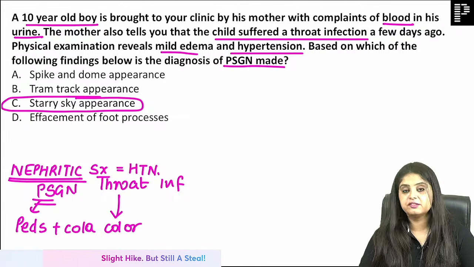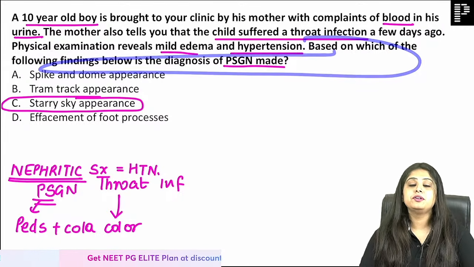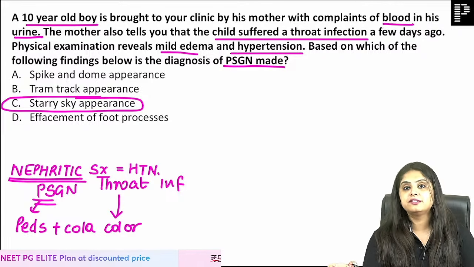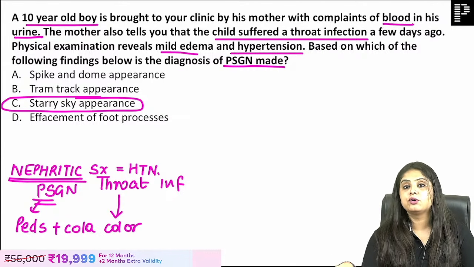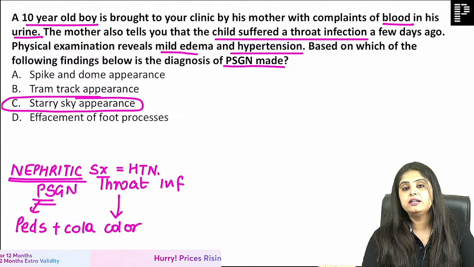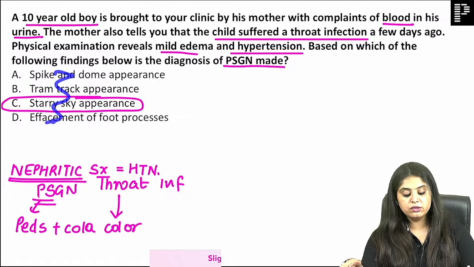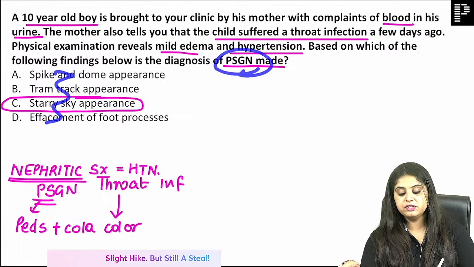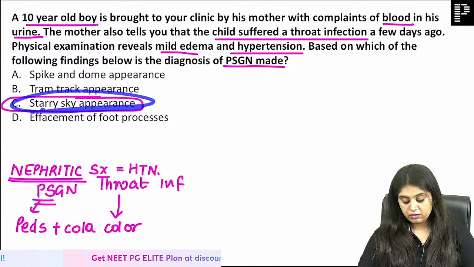Starry sky appearance. That is what happens in the exam. Reading the last line is very important, but sometimes you will not even get the answer in the last line. It's not a 100% foolproof technique कि हो जाएगा इससे solve. So you have to read, and if you get the hint, very good. If you don't get a hint, you have to spend only 2-3 seconds. Jaldi, okay, something patho written over here, PSGN written. Let me start off. So someone said starry sky, but is starry sky seen on electron microscopy?